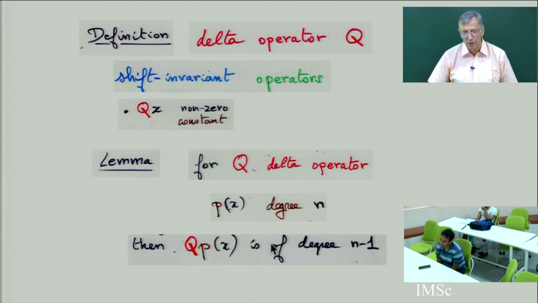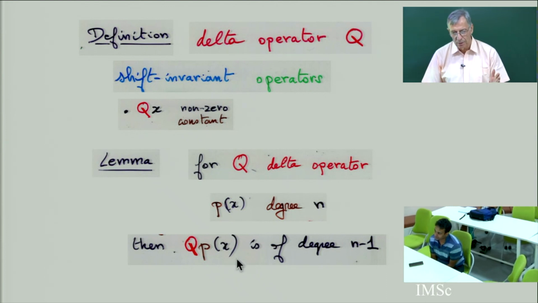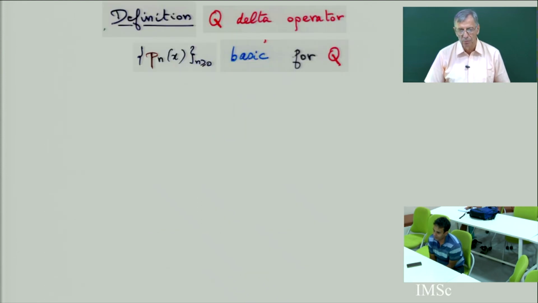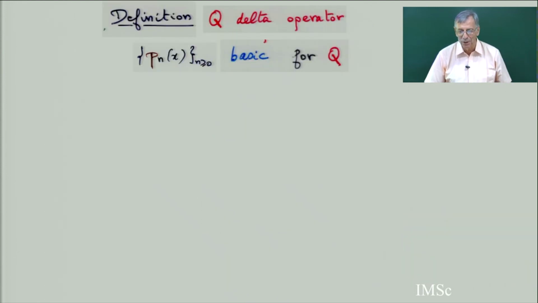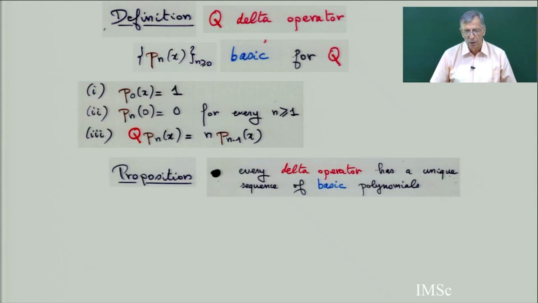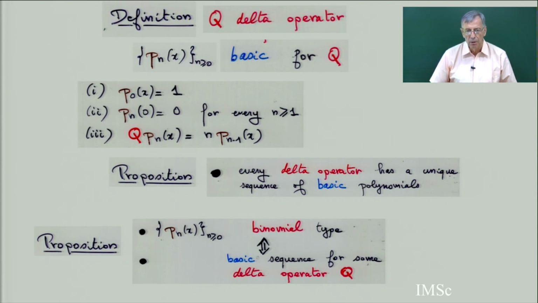So in the power series which represents Q, the constant term is 0, and the term of degree 1 is not 0. Otherwise, if you take, for example, D squared and apply it to a polynomial, the degree will decrease by 2. No, the term in D must be non-zero, which means the operator is going to decrease the degree only by 1. So this was basic. So this is a set of basic polynomials for a delta operator.